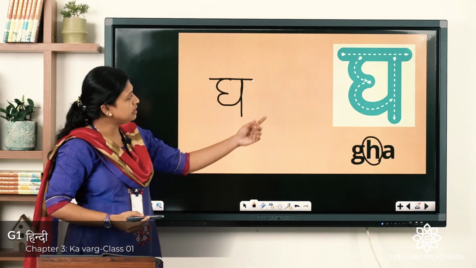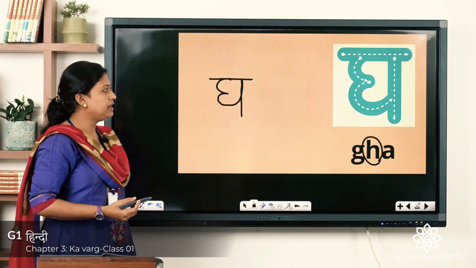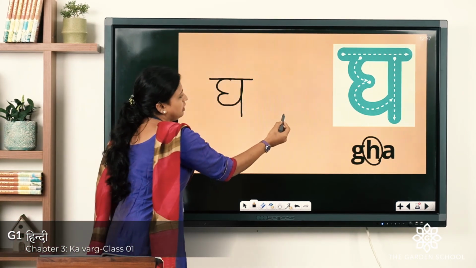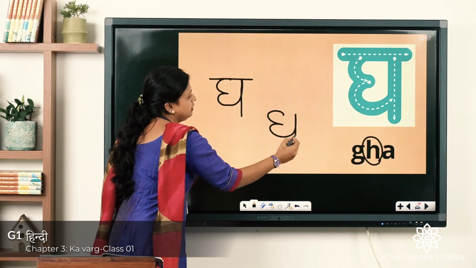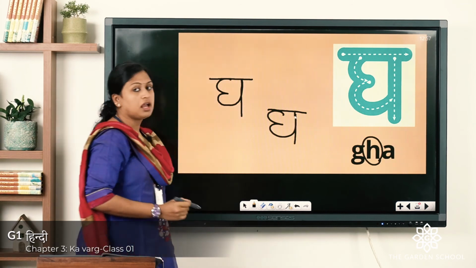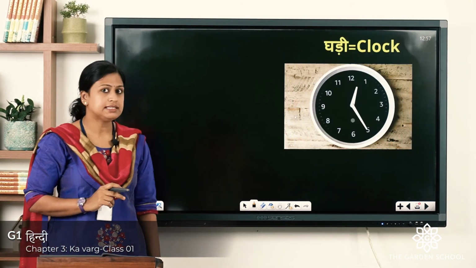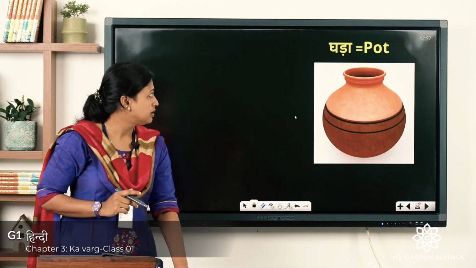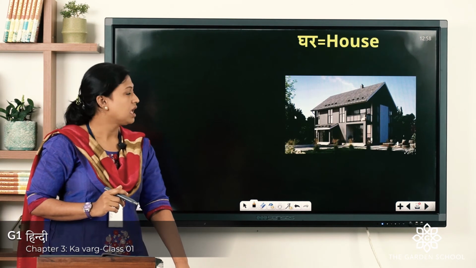You can see here the sleeping line touches the whole Vyanjan letter. Once again, inverted 3, a straight line and sleeping line. Gha has an H sound. Gha se ghadi, ghada, ghan, ghar.